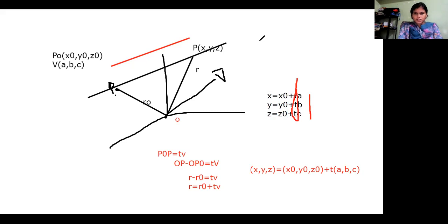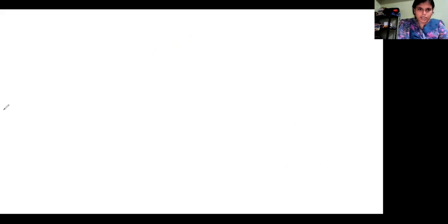Now let us go for the next one, that is the symmetric form of an equation of a line. I think you already know about the symmetric form of an equation of a line.